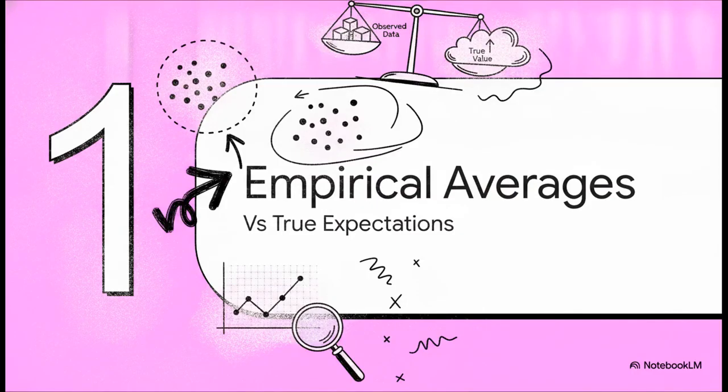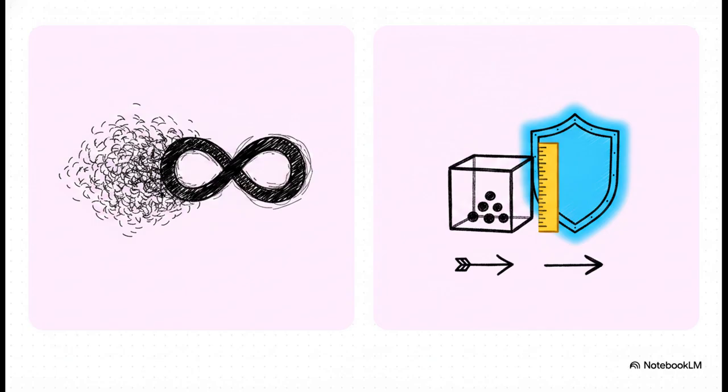Which brings us to our first main section, empirical averages versus true expectations. Now notice the stark contrast here. If you've taken stats, you definitely know the law of large numbers and the central limit theorem. Those are asymptotic limits. They basically tell us that as our sample size, n, approaches infinity, our empirical average converges perfectly to the true expectation.